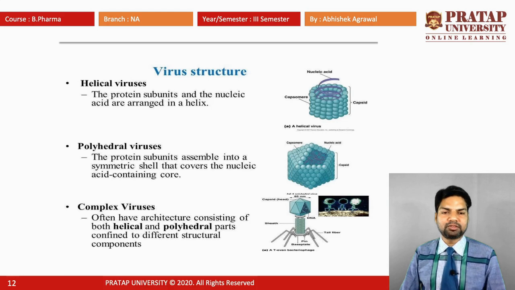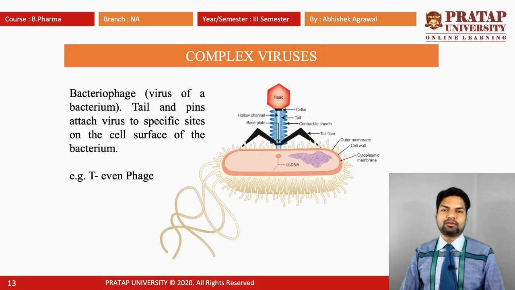We see a picture. And third one is the complex virus. It often has an architecture consisting of both helical and polyhedral shapes or parts confined to different structural components. And this is a picture of a complex virus like a tadpole. Complex virus or the bacteriophage means virus of a bacterium. It contains the tail and pins that attach the virus to a specific site on the cell surface of the bacterium. Example is the T1 phage.